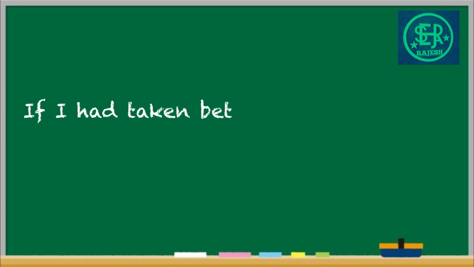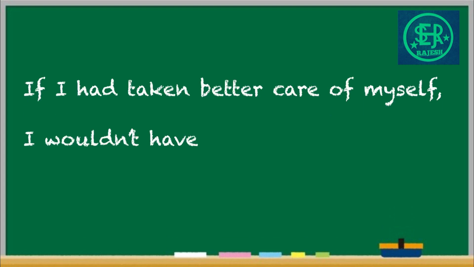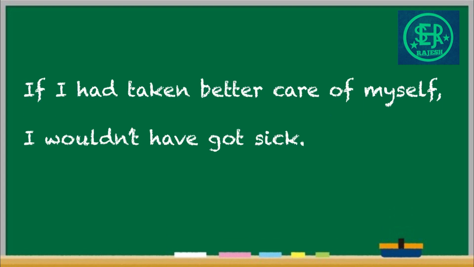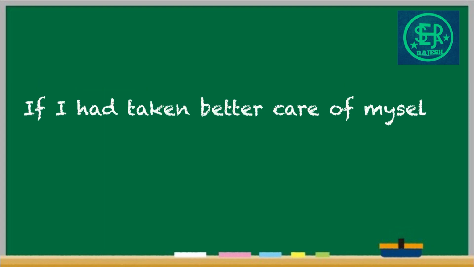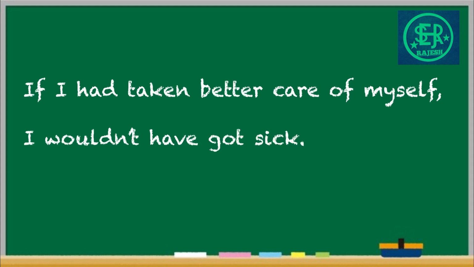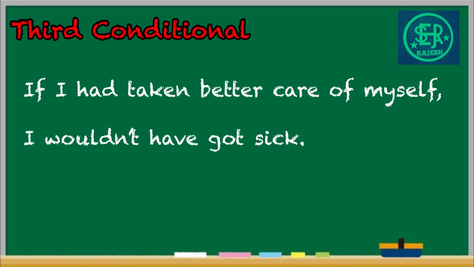If I had taken better care of myself, I wouldn't have got sick. Actually, what happens? I didn't take better care of myself. That's why I got sick. On that situation, we say, if I had taken better care of myself, I wouldn't have got sick. Here, a thing happened and there was a result. But we want something different from that. That is, we are imagining a different past. This is called third conditional sentences.